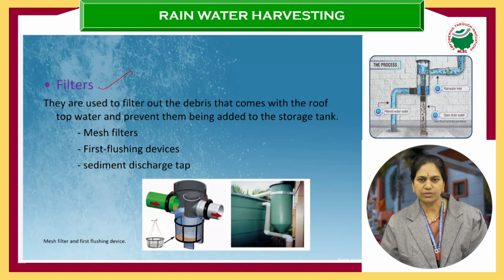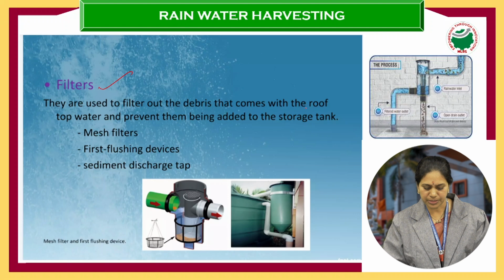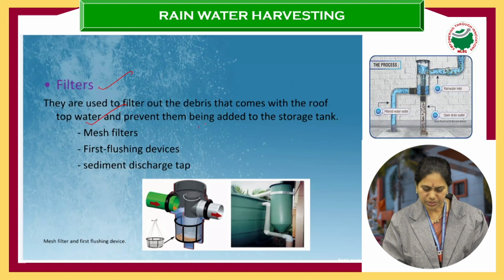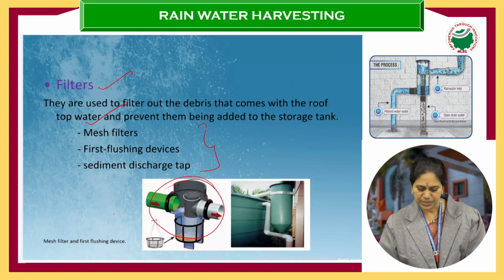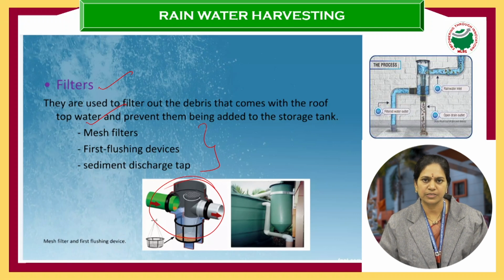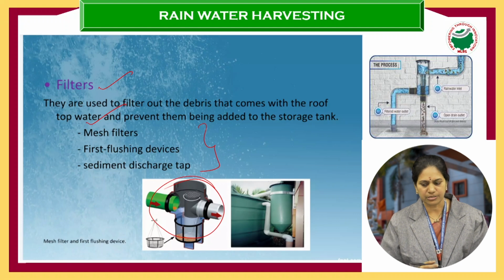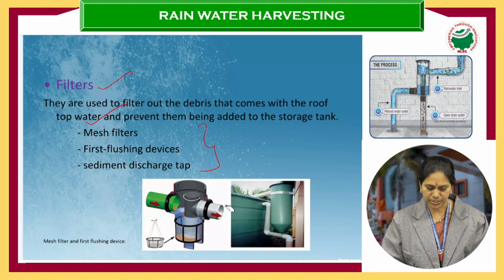They are used to filter out the debris that comes with the rooftop water and prevent it from being added to the storage tank. So we are using some filters because on the terrace there is lots of dust, there is lots of debris. In order to filter them, you can see in this particular diagram, there are filters attached for the movement of water. So it is properly filtered and then it enters the storage tank.